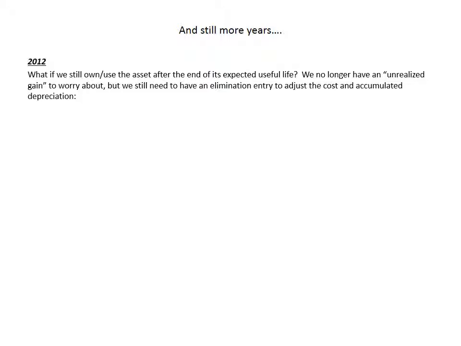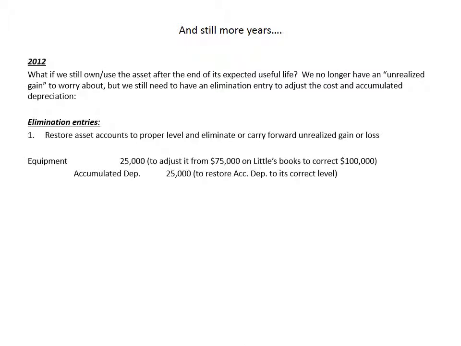We no longer have an unrealized gain to worry about, but we still need to have an elimination entry to adjust the cost and the accumulated depreciation to their correct values. So again, we're going to have to adjust the equipment account from its reported value of 75,000 up to its correct value of 100,000, and likewise for accumulated depreciation. Envision what's recorded, or what would have been recorded, as accumulated depreciation. On Little's books, this asset is fully depreciated and it has $75,000 of accumulated depreciation. If the asset had never been sold, it would be on Big's books, and again, fully depreciated, so it would have accumulated depreciation of $100,000.